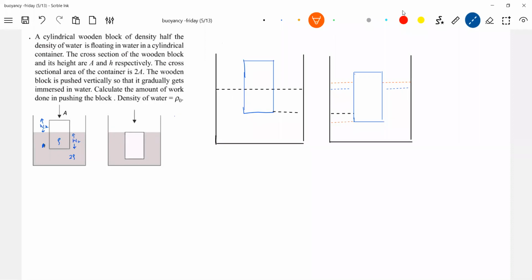You can see now here. It's all about the diagram. Once you are sure about this diagram, some X length is immersed, no? So when X length is pushed down, X length will get into the liquid.